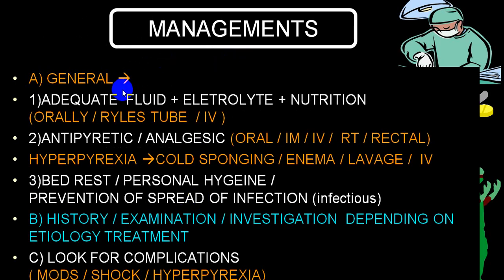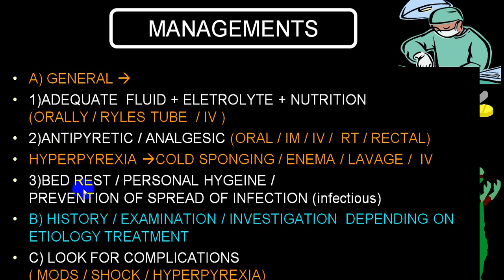General treatment: adequate fluid, electrolytes, nutrition, either orally or by Ryle's tube. And if a person has got persistent vomiting, by IV. Antipyretic or analgesic, by and large oral. If a person has got hyperpyrexia or hypothermia, intramuscular or IV. And if a person can take orally, best is oral. In children, rectal can be one of the routes. Very rarely we require Ryle's tubes. For hyperpyrexia: cold sponging, cold water enema, gastric lavage, and intravenous fluids.